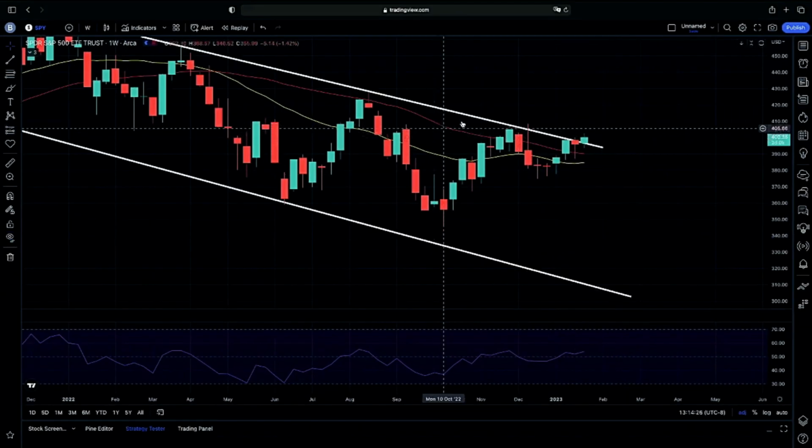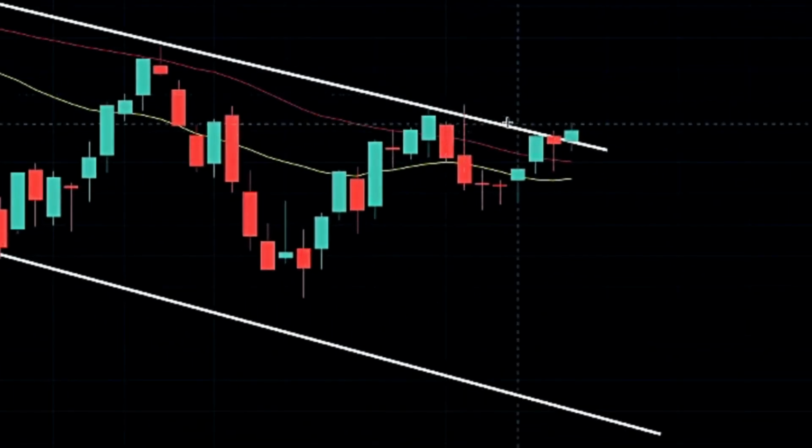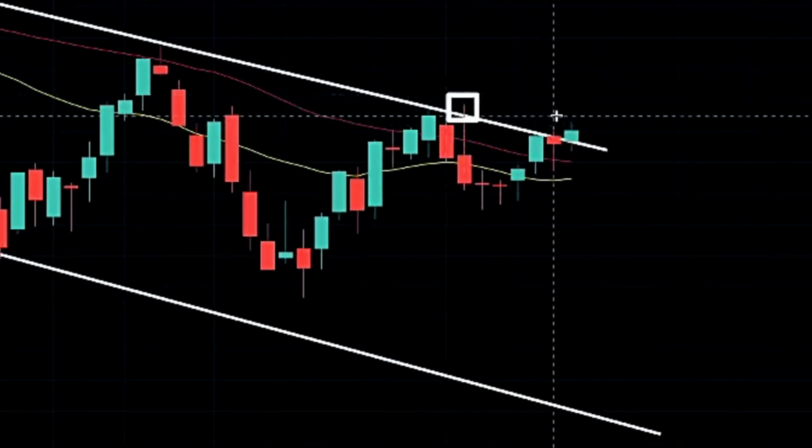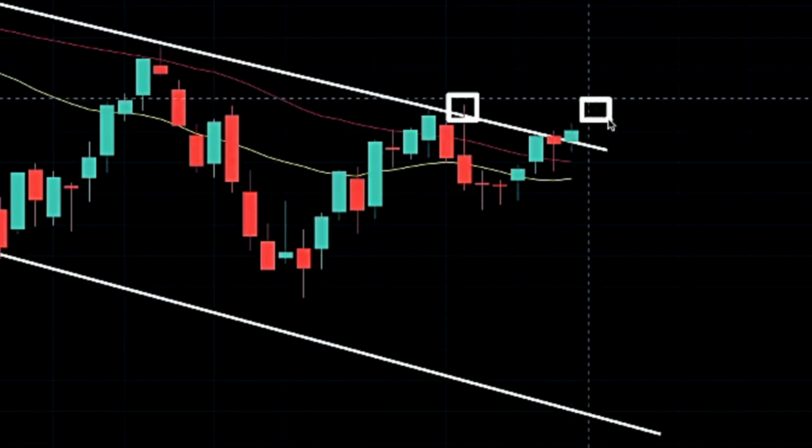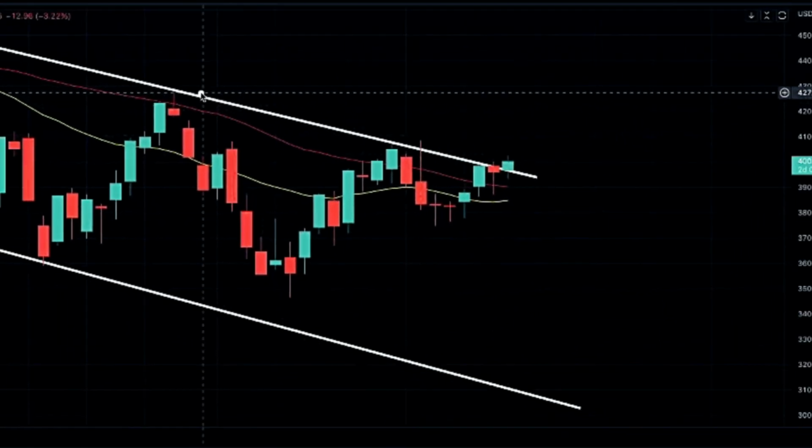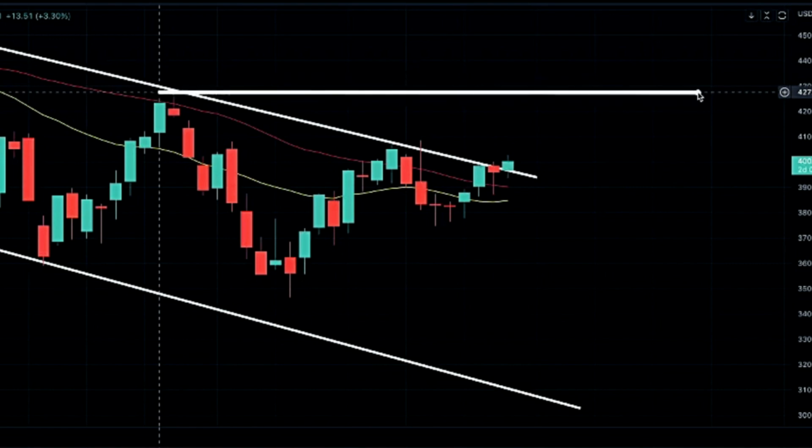As you guys can see here on the up end of our channel, getting that rejection on the daily chart. Same thing here on this wick to the upside, showing us that rejection, but now looking to see if we can continue on past it to continue on higher. And again, our next level after 408 will be here at 426. This is our prior rejection that we had on the up end of our channel.